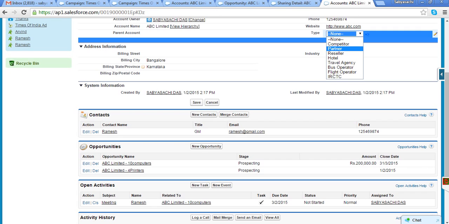Similarly, I can maintain any kind of account here. It's not only the customer and the prospect, right? However, most of the time we maintain the prospect and customer account information here. Right, so that is about account.